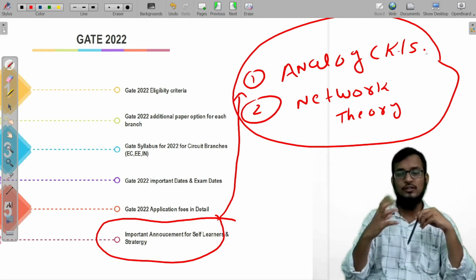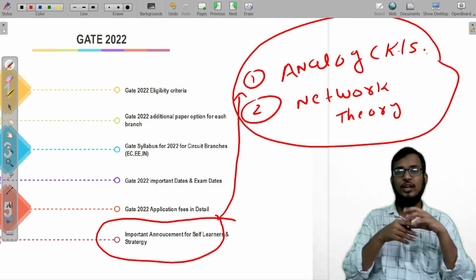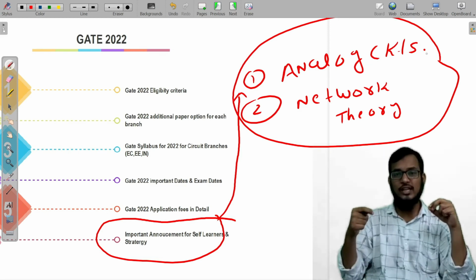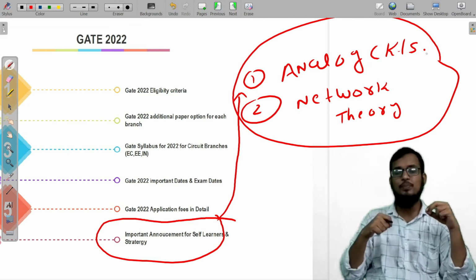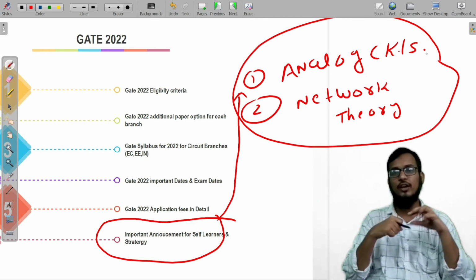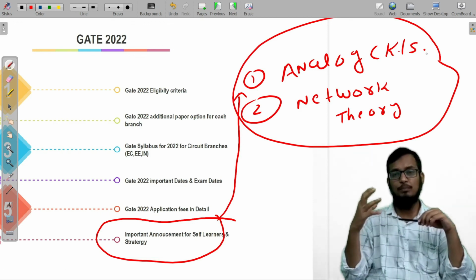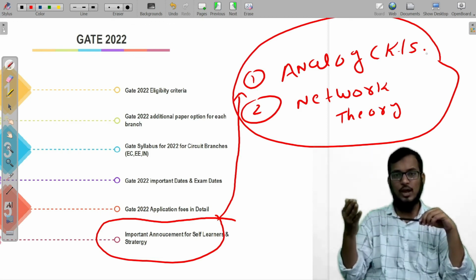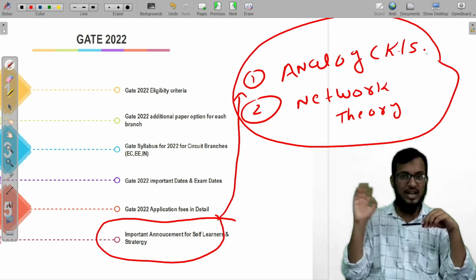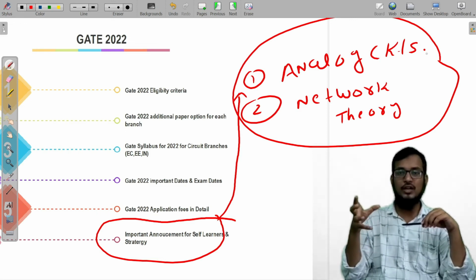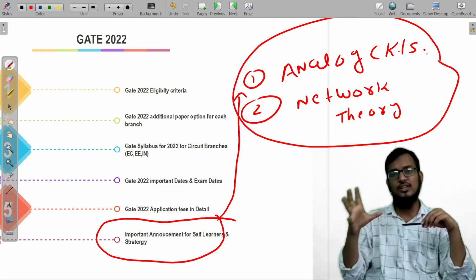I hope you enjoyed this section. Though it is becoming very long, I wanted to give deep insights into the GATE 2022 notification, which is why I prolonged this video. In my upcoming video, I will share a complete study plan of analog circuits: how I am going to design the syllabus, what concepts I am going to cover, from which standard books, and what other video references you can use if you want to study from other sites and people. Everything is going to be covered in these videos.